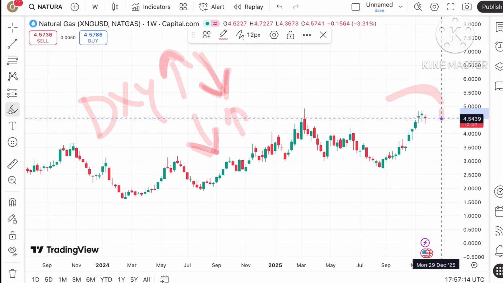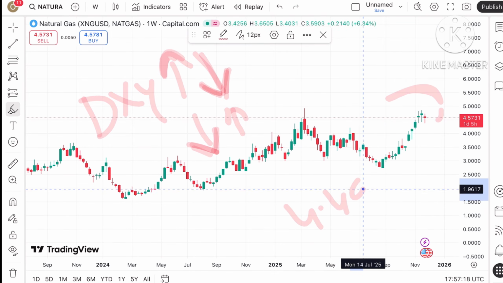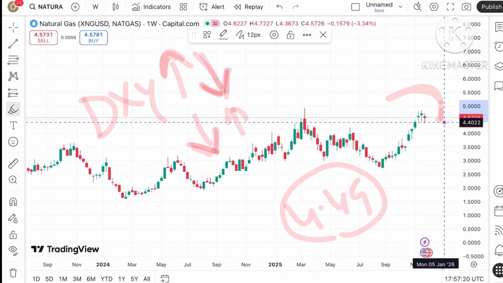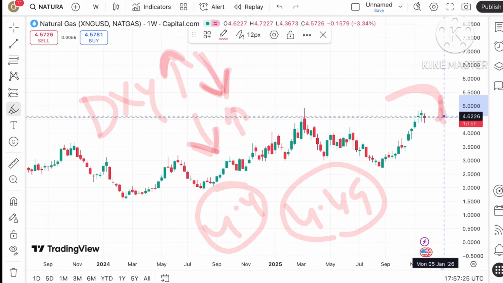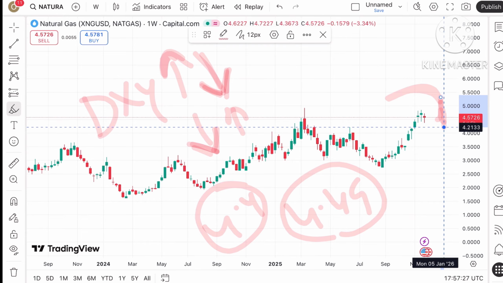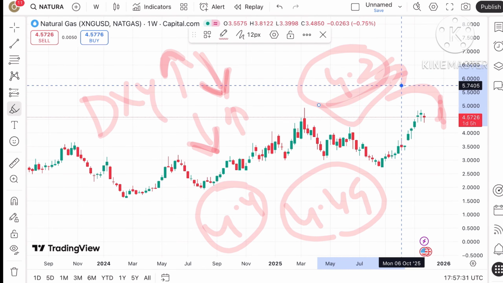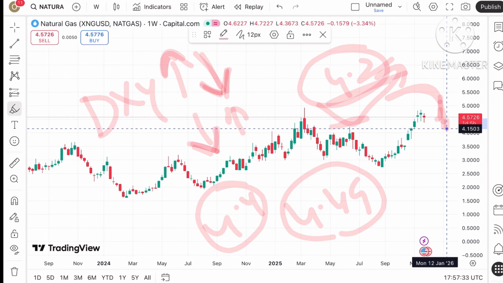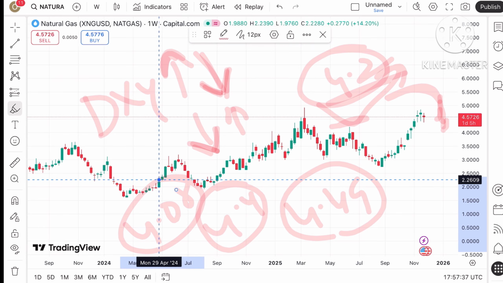If you look at this trend, suppose the price started coming down, we can see a level of $4.49, and if the price falls below that level, there is a chance of touching 4.4. If the price falls below that, there is a chance of touching $4.2. From $4.2 we can see a bounce back, but if the price moves below that level, there is a chance of touching 4.08.